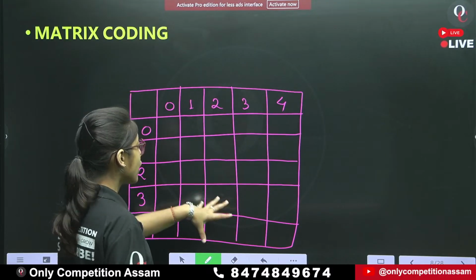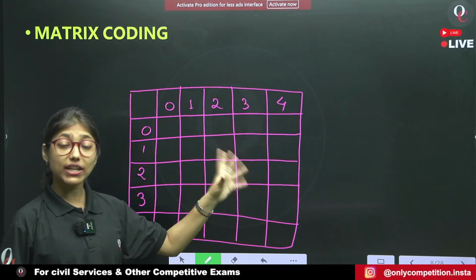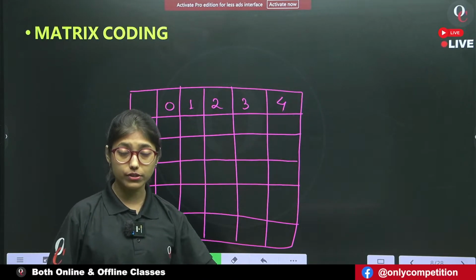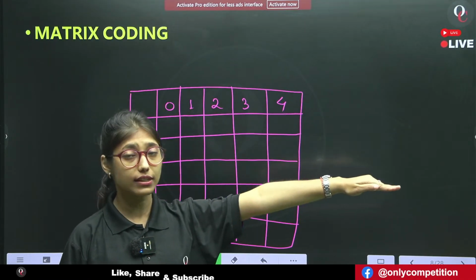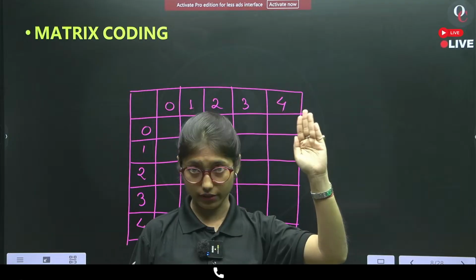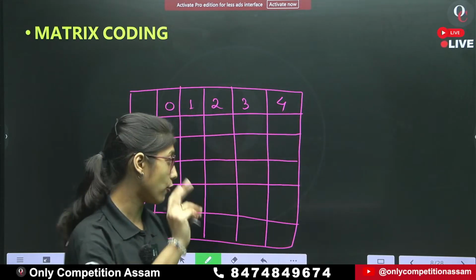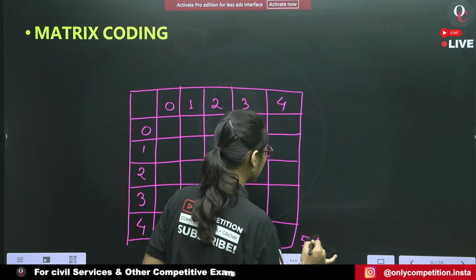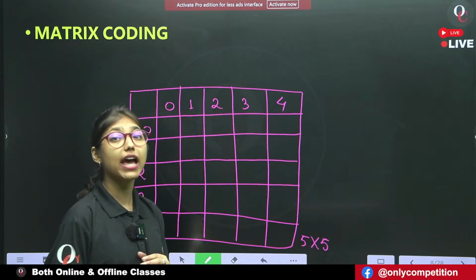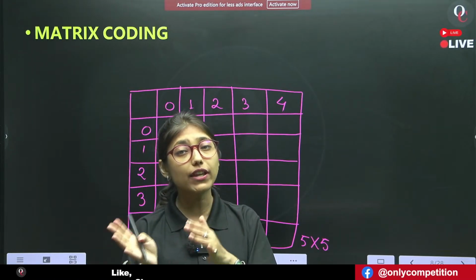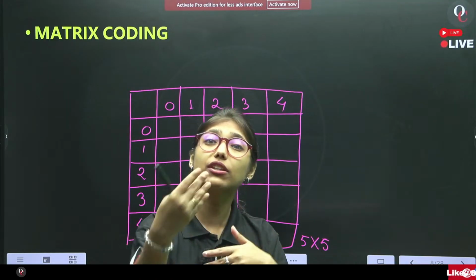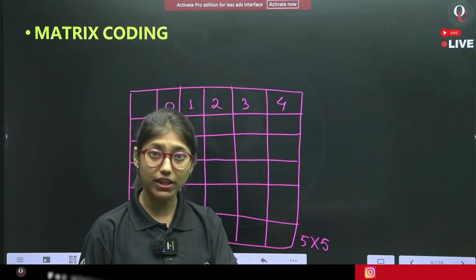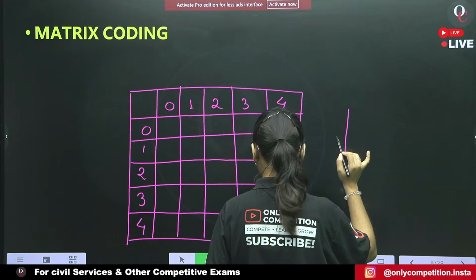Now this particular matrix is always a combination of rows and columns. Rows are always horizontal, and columns are always vertical. This matrix is a 5 by 5 dimension matrix. A 5 by 5 dimension matrix means it is a symmetric matrix. But there are also asymmetric matrices too. Now tell me, students.